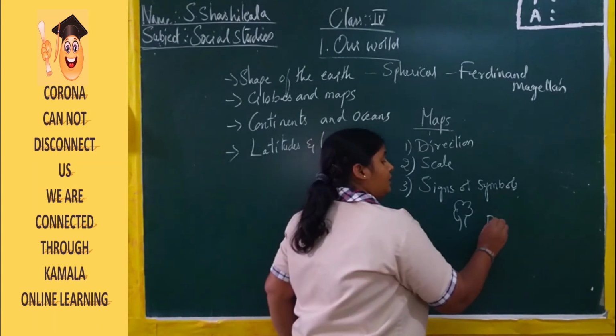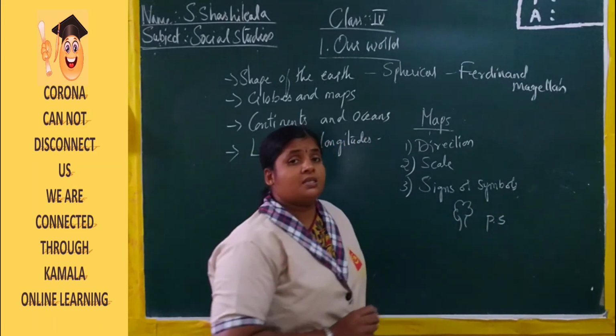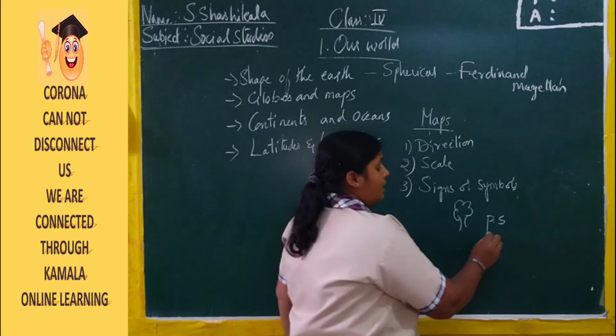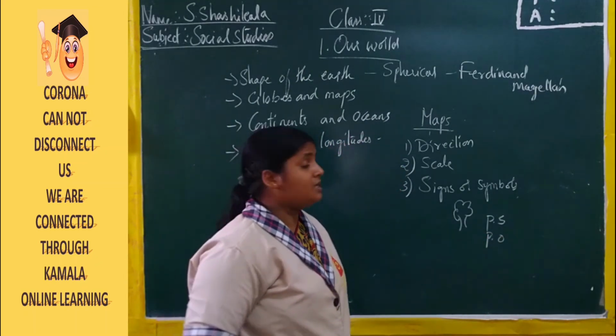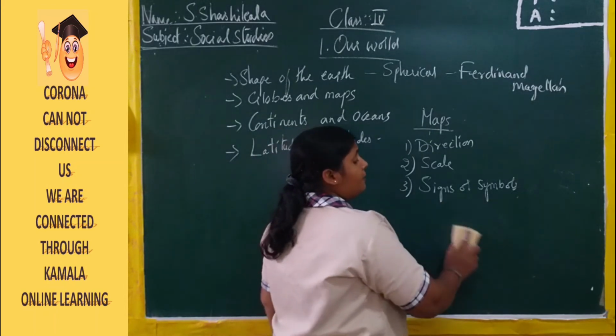So what are we writing? Here we are writing the PS. PS is nothing but the police station, and PO is post office. So like this, we can use signs and symbols to represent the places.